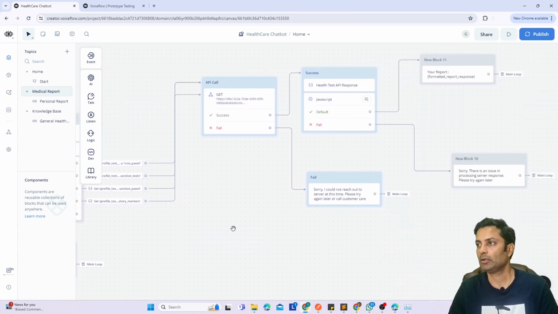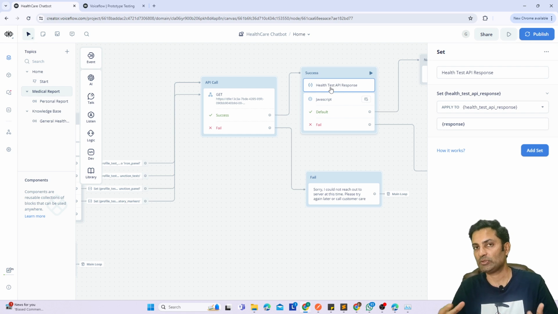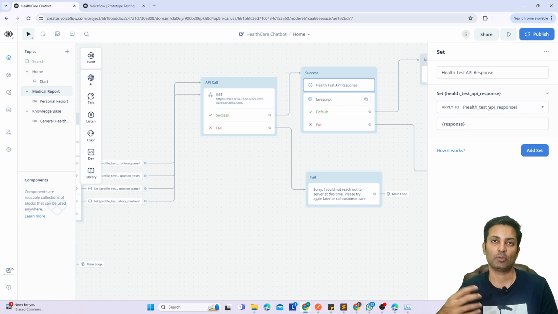Once the API is called, I have to capture the response, and that's what I'm doing here. I capture the API response, and the good part is you can use lots of variables to store information. Whatever the user says, you take out the entity, then you call the API, the API gives you a response, store the data in variables and use those variables wherever you want.